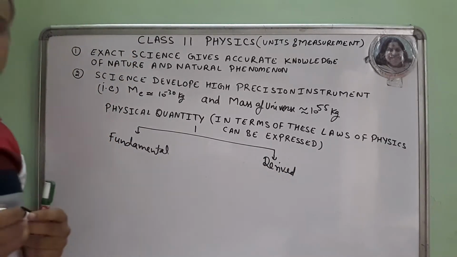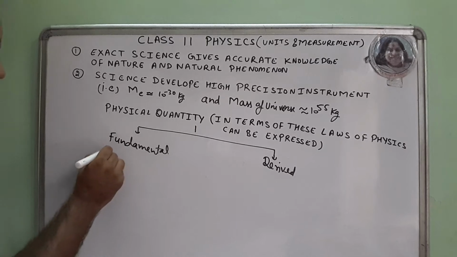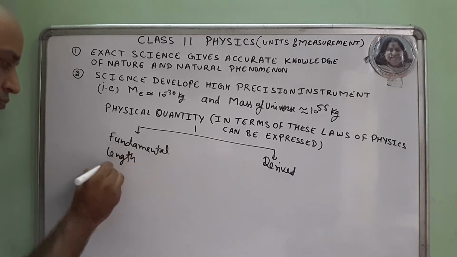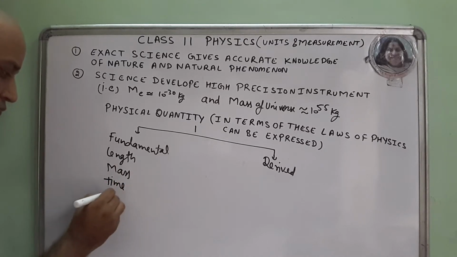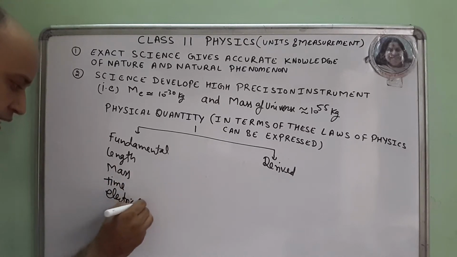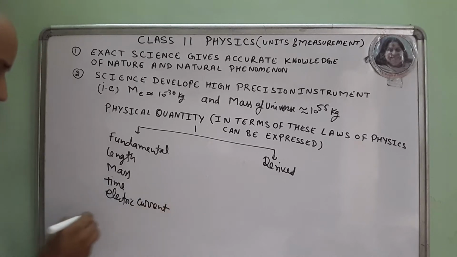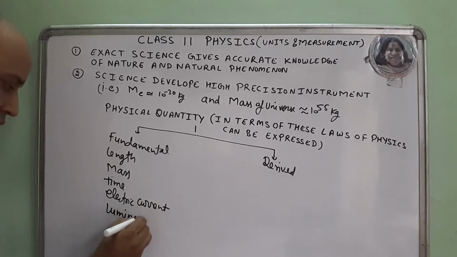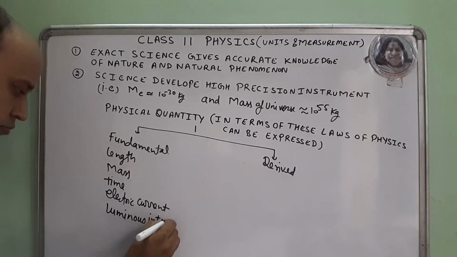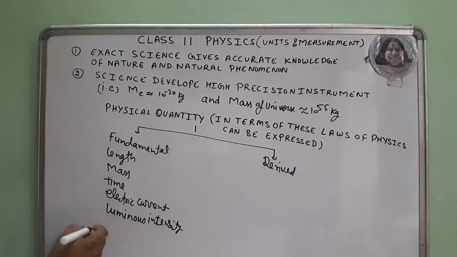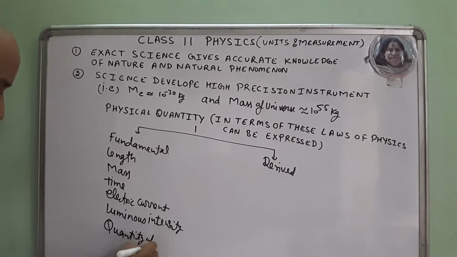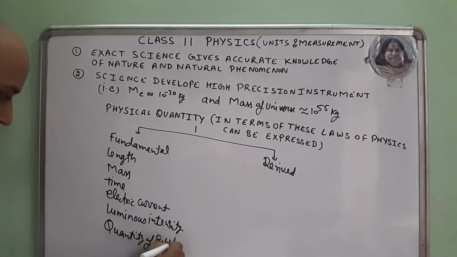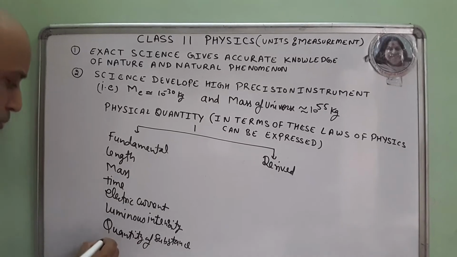So fundamental are basic, like length, mass, time, electric current, luminous intensity, quantity of substance, temperature.